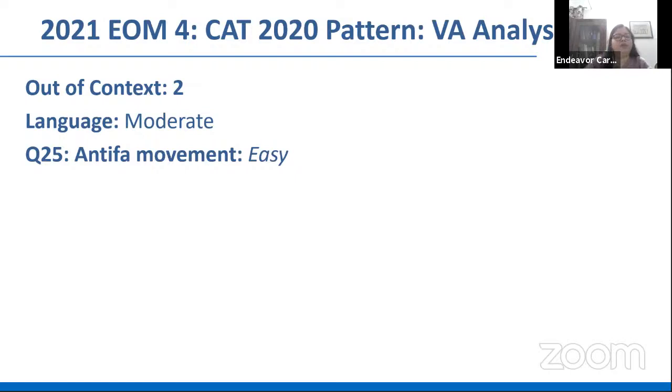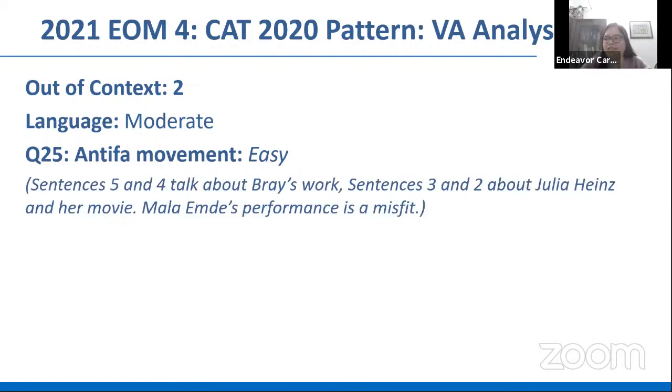So the last but one question, question 25, Antifa movement, was an easy one. Because you could see there are distinct pairs. There are these two sentences that talk about Bray's work, and then you have two sentences that talk about Julia Hines and a movie, that movie that she made on this topic of Bray's work, Antifa movement. And then you suddenly find that you're talking about an actor and her performance in that movie. Correct? You very clearly see that it's a misfit. So if you just have the patience to read through these sentences, you'll find it's a sitter, an absolute sitter, a very easy one.